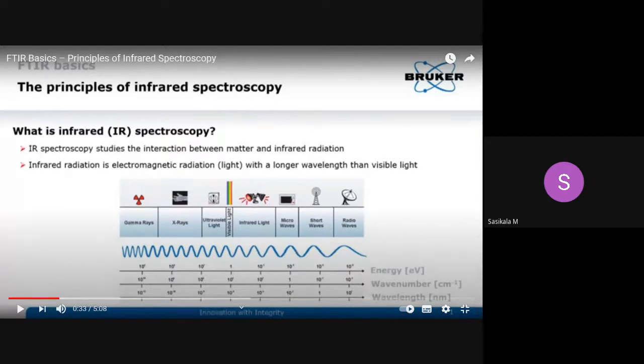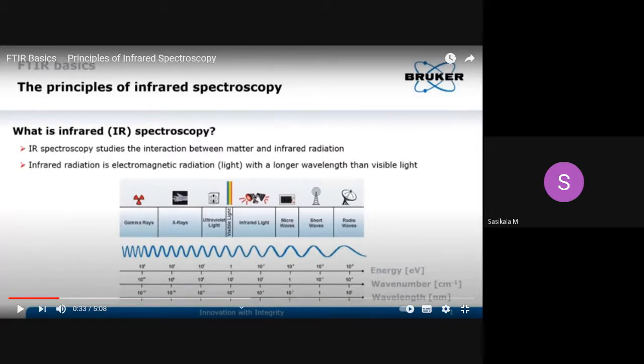When the number of waves is increased, frequency will increase, and energy will also increase, right? The same concept applies here. Since this higher radiation is measured in wave numbers, centimeter inverse, it may be called IR frequency. Wave numbers are directly proportional to frequency, so we can call it IR frequency, and it is applicable for analyzing the vibration energy of the molecule.